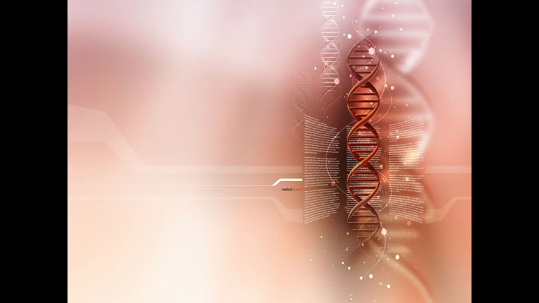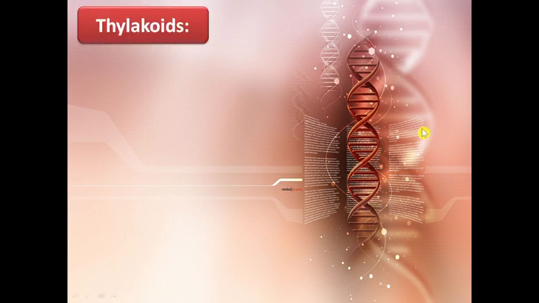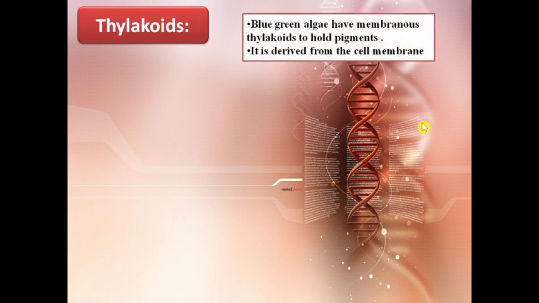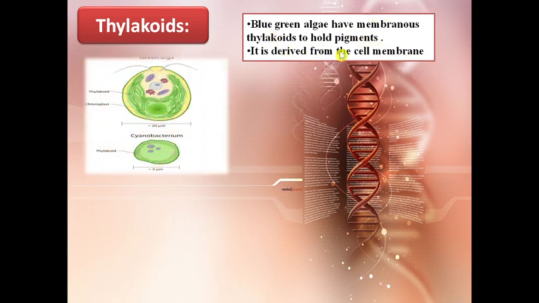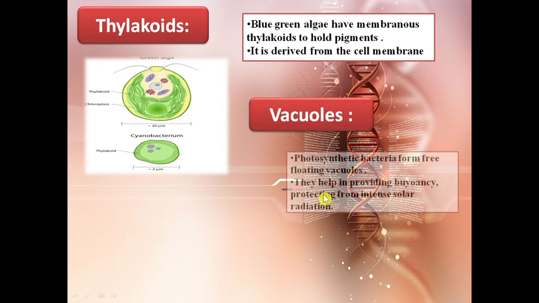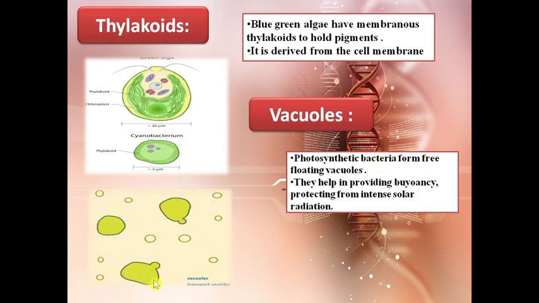Other than that, the cytoplasm of prokaryotic cells has thylakoids. Blue-green algae generally have these membranous thylakoids. And why do they have thylakoids? Thylakoids are generally used to hold the pigments, and this thylakoid is derived from the cell membrane. It holds the green pigment, and with the help of this they absorb sunlight and undergo photosynthesis. Other than that, vacuoles are also present in the cytoplasm. Photosynthetic bacteria form these free-floating gas vacuoles, and they help in providing buoyancy to protect from intense solar radiation. These are generally in the form of globular structures.